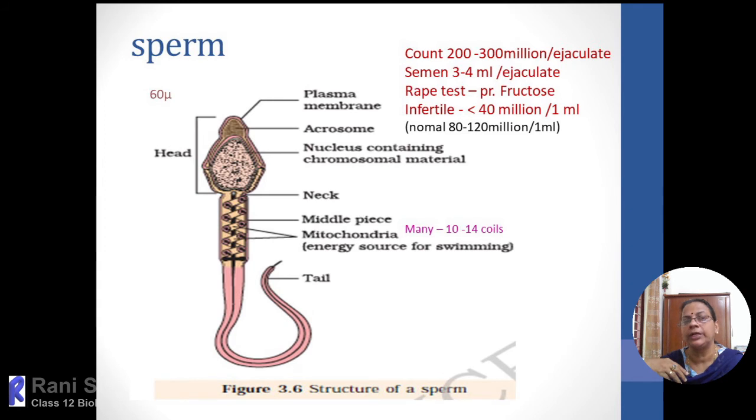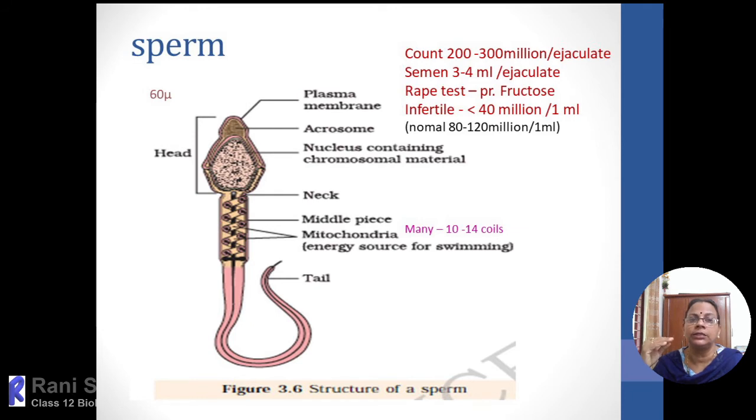So different patterns of representation is included. And when we move into more detailed structural characteristics of sperm, sperm is the male gamete, and millions of sperms will be produced from puberty till death. The sperm has a tadpole shape, and the size is approximately 60 micron, and the number already we have mentioned.